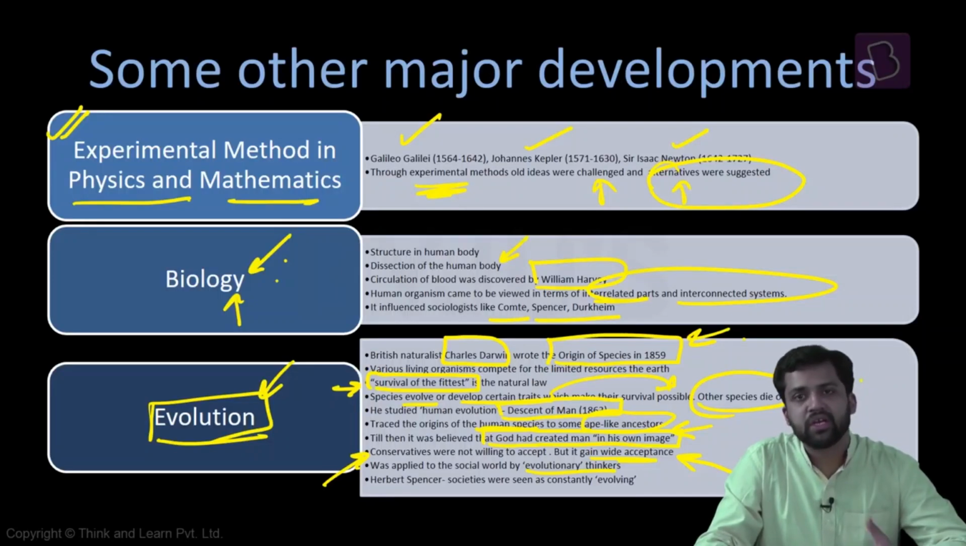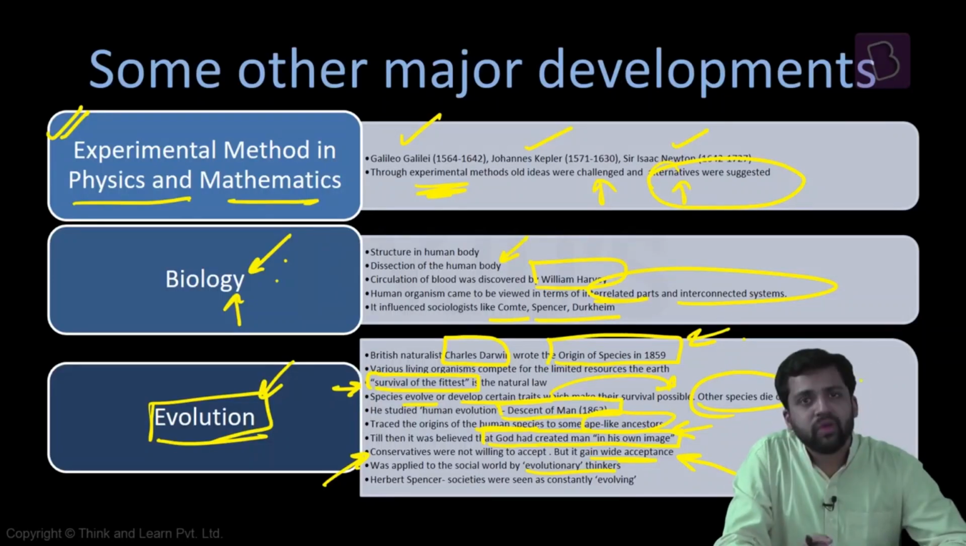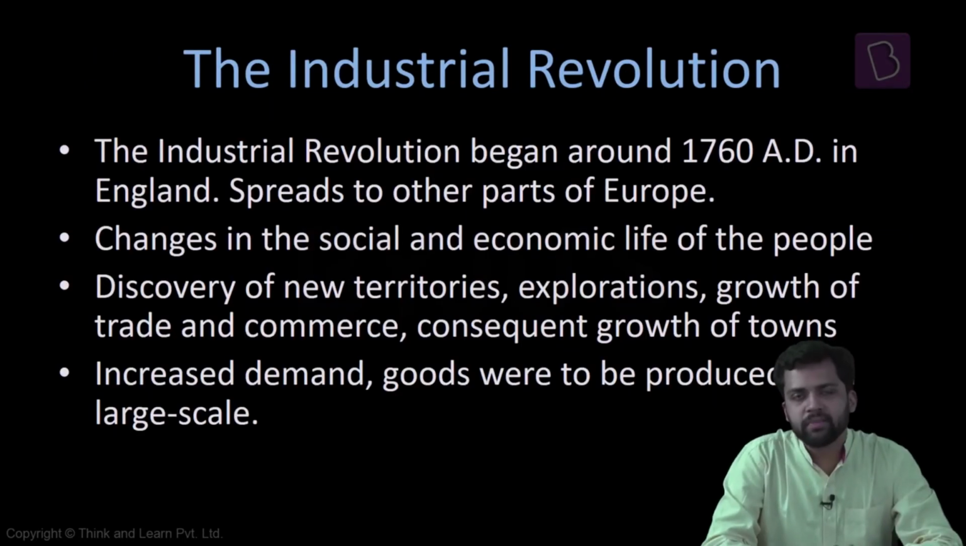So evolutionary thinkers are using this. Initially classical evolutionists are using it, and later on other thinkers also take up this approach. So the concept of evolution plays a very important role in the later development of sociology. Now we will discuss three major developments during this period, the 17th and 18th century. The first major development was the Industrial Revolution.